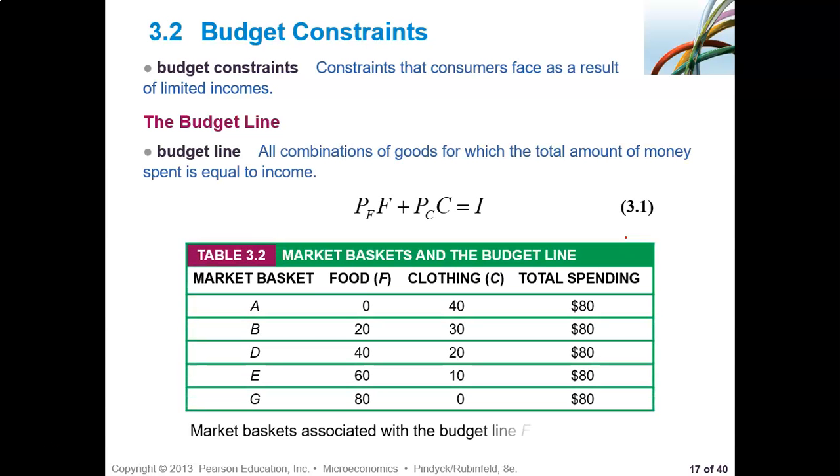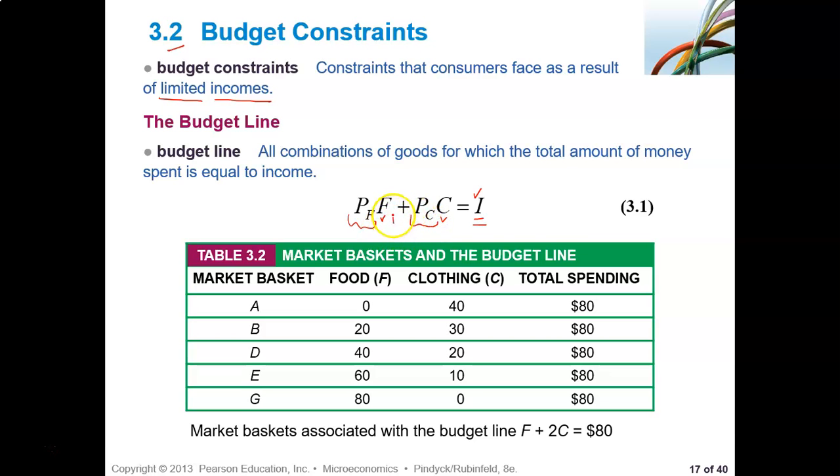Now let us talk a little bit about budget constraint. So what is it? This is section 3.2. See, budget constraint: this constraint that consumers face as a result of limited income. This is the amount of food, this is the amount of clothing, and this is price of food, this is price of clothing.